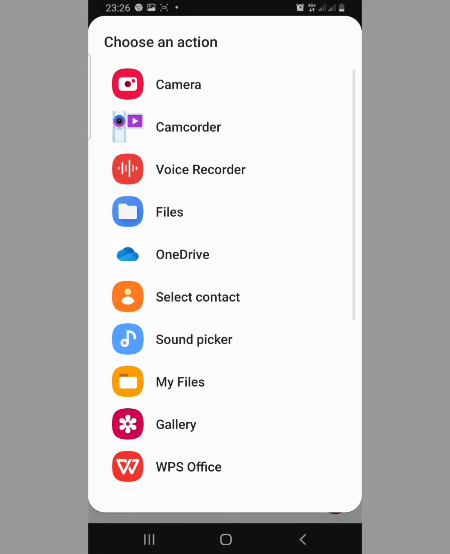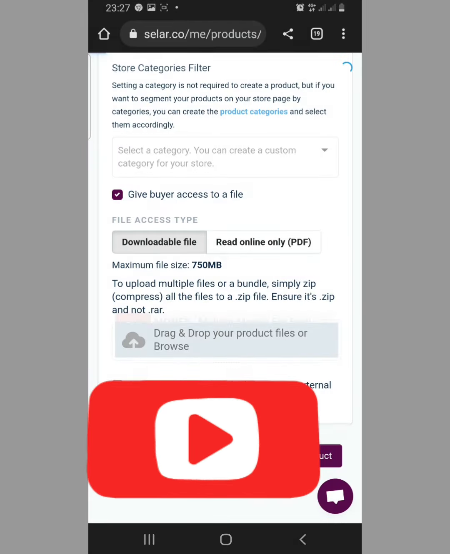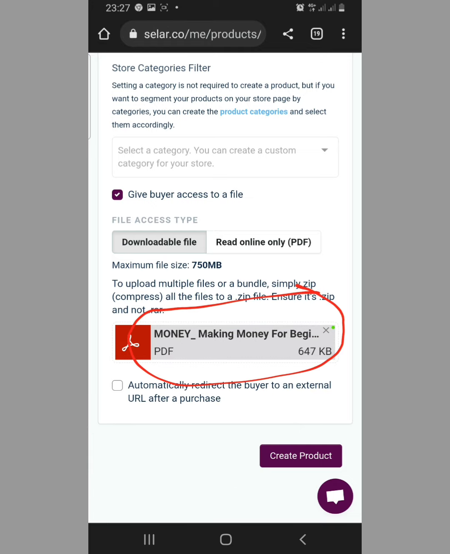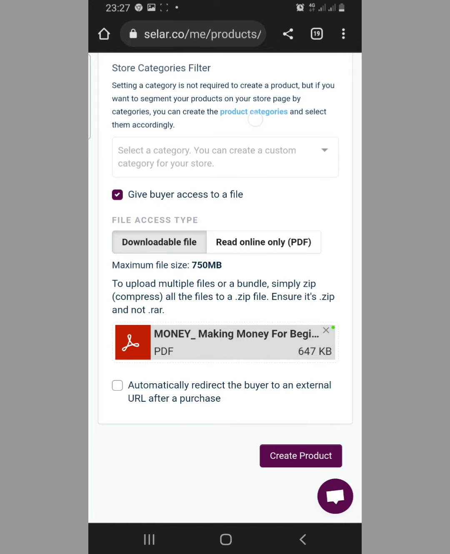It has not entered. Let me go back and do it again. I upload it there. Okay, it has entered, so you can see it here. And make sure that this file that you uploaded, it is actually a PDF file that explains the image I uploaded earlier. Please make sure that everything corresponds, please. All right, so you now come here. If you want to direct them to another page or maybe another website, you can select this option here, but I don't want that. So the next thing is you go to create products.